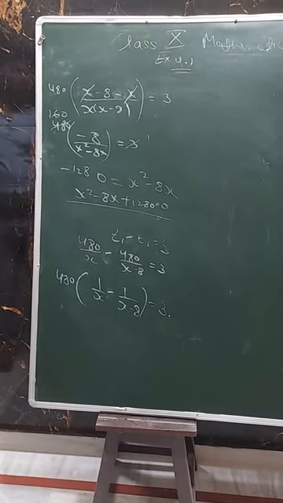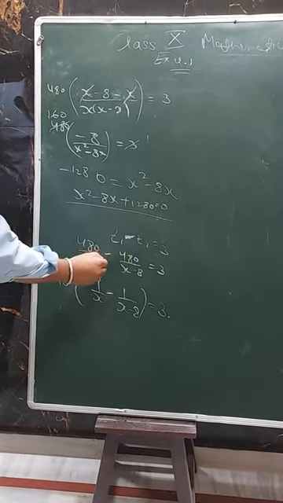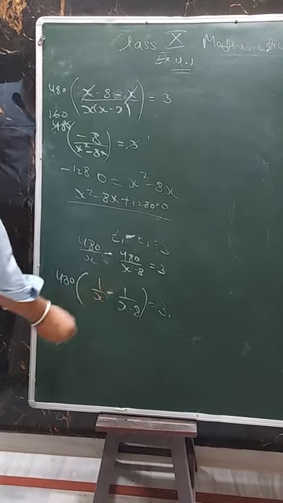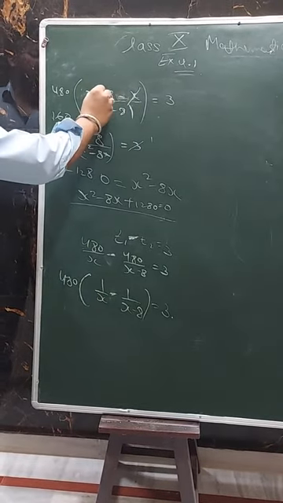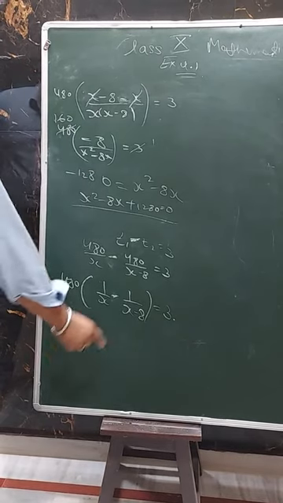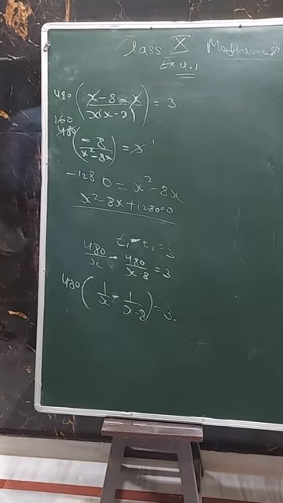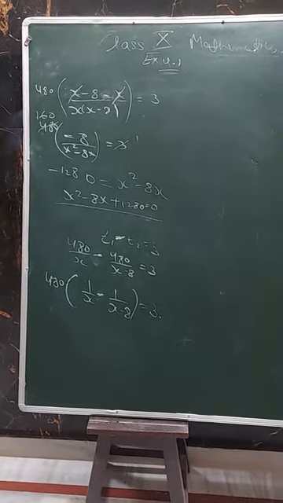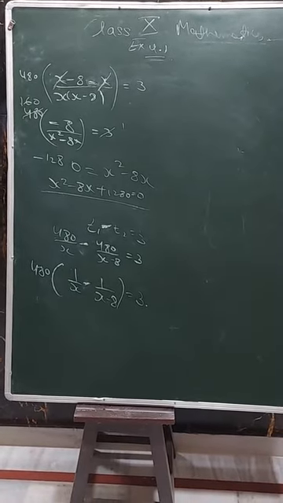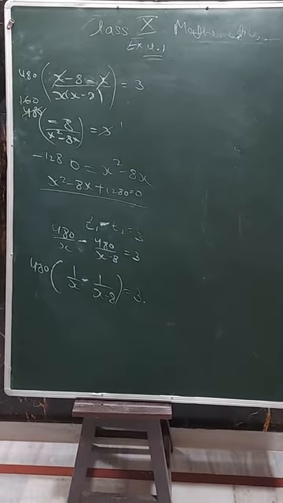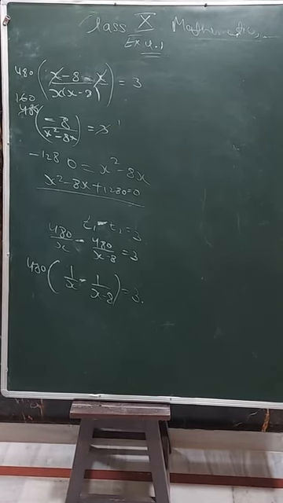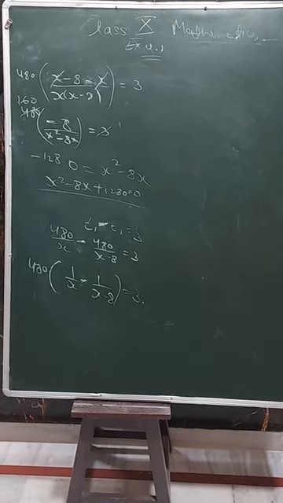The main thing to note is that it is t1 minus t2 there, not plus, because he said how much more time is there. More means we have to write minus: t1 minus t2. So this is your final question, and in the next class we start the second exercise 4.2 and learn how to solve the quadratic equation. Okay, thank you class.